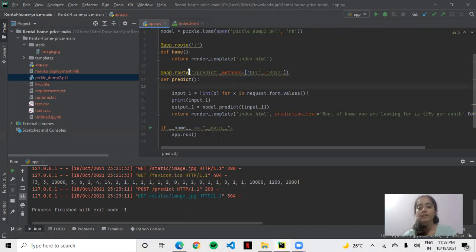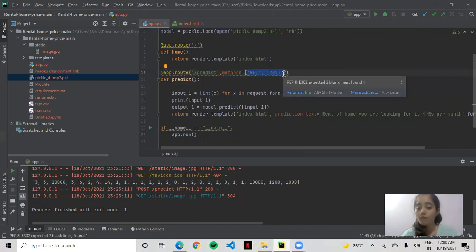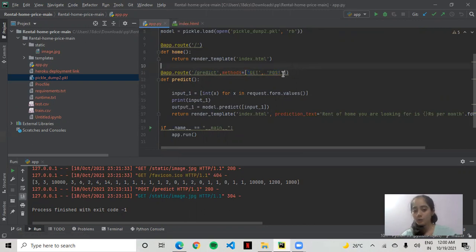So for the predict, this is the route which we are using. After clicking on the submit button, this route will open and it will get the value from our form, and it will give that value to the pickle file, and it will generate our output.